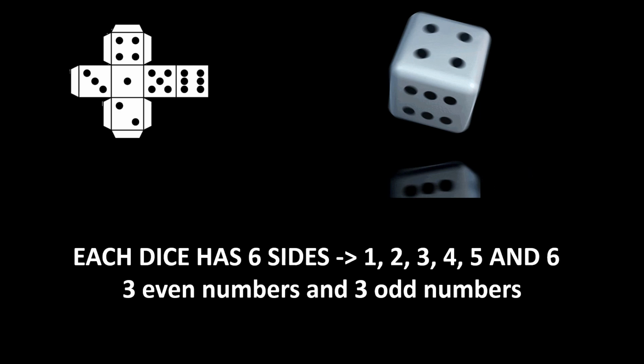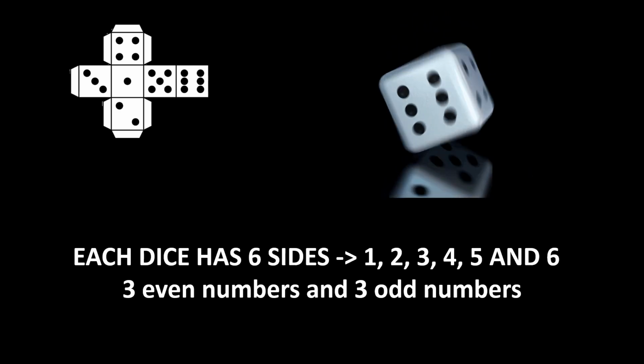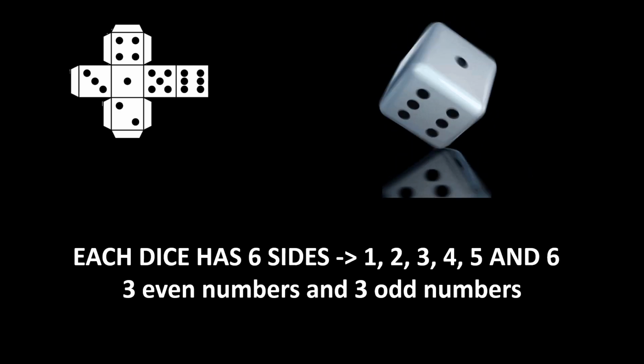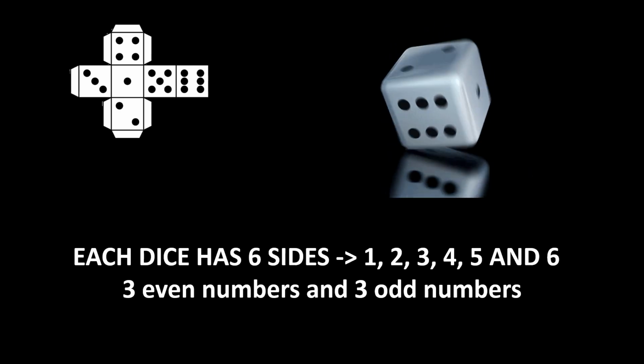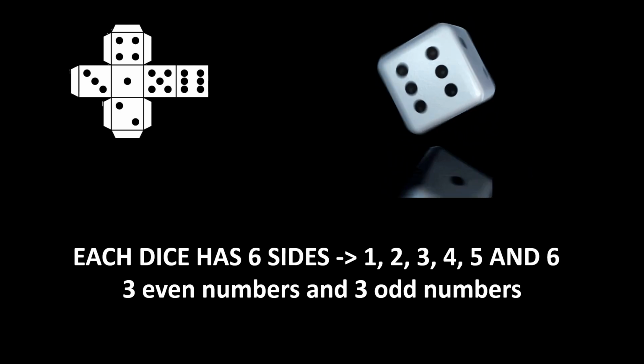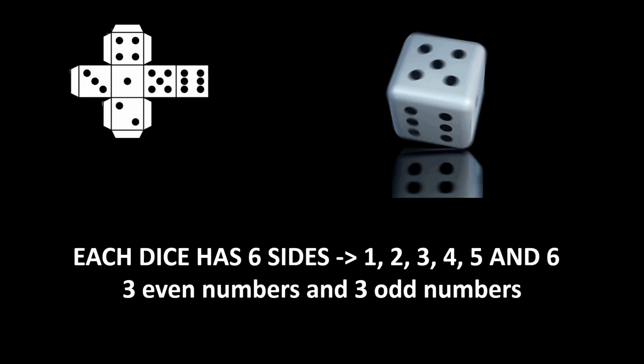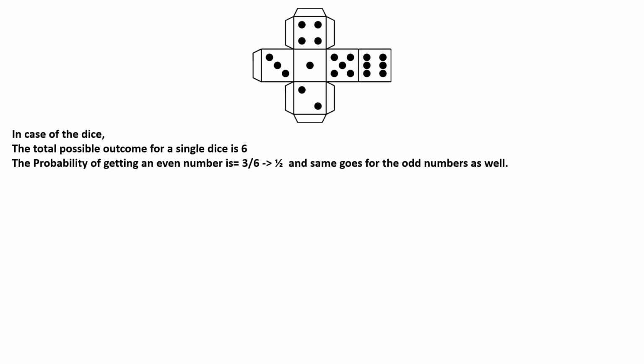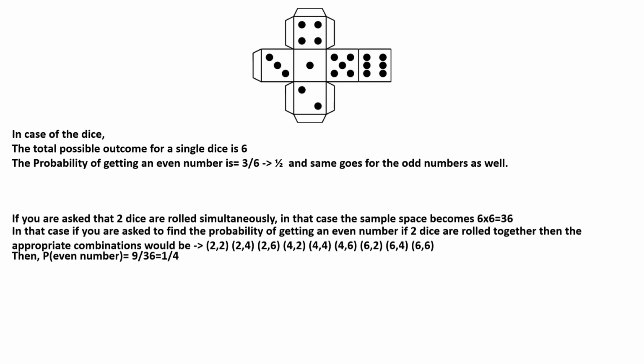Now we all know that each dice has 6 sides with numbers 1 to 6 printed on it. So that makes 3 even numbers and 3 odd numbers on a dice. Hence, in the case of a dice, the total possible outcomes for a single dice is 6. If asked for the probability of getting an even number, it would be 3 by 6, that is 1 by 2. And the same goes for odd numbers as well.